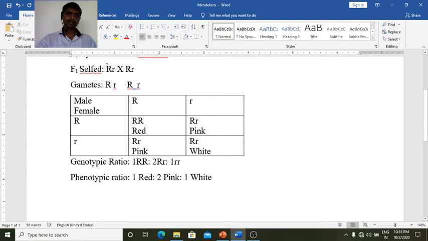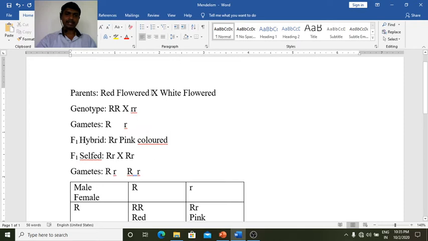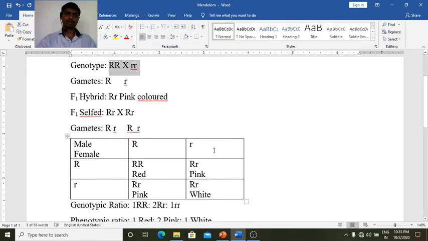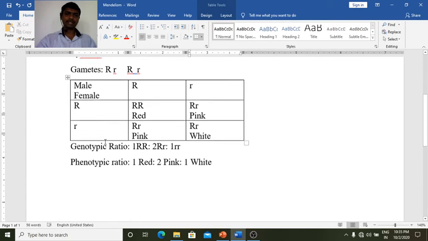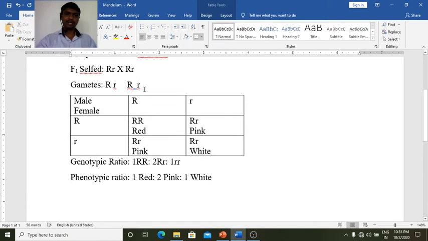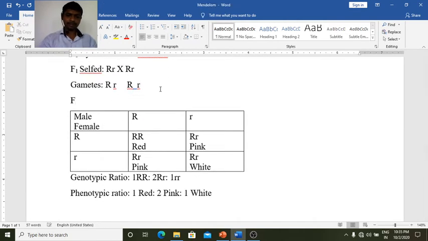So we write capital R small r crossed with capital R small r. Here is a cross pollination. The pollen from the white flowered pea plant has been dusted on the stigma of the red flowered pea plant. So we write the different genotypes here: capital R capital R crossed with small r small r. These F2 generation combinations have been made after selfing